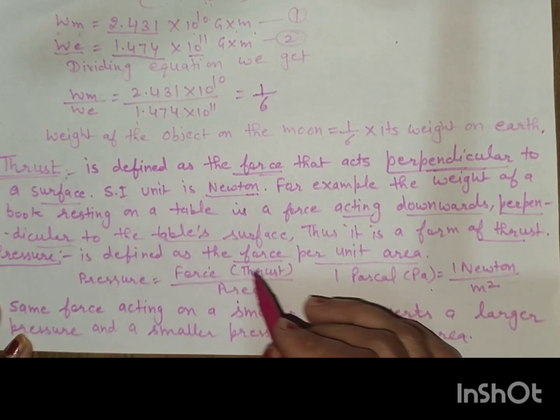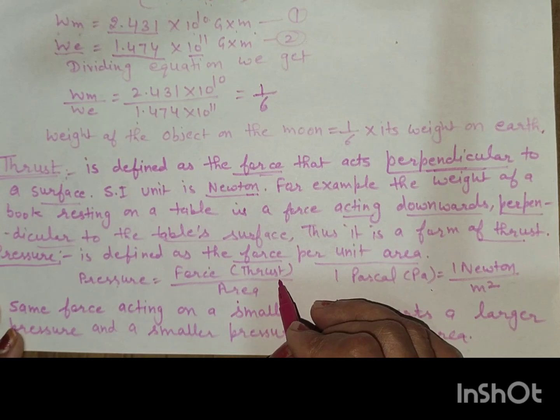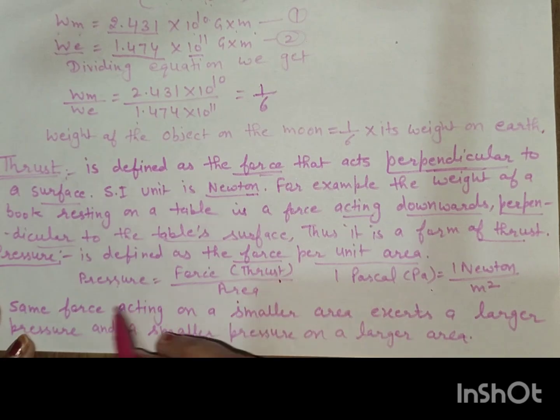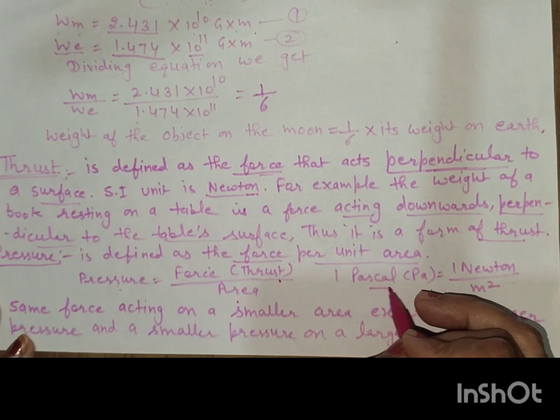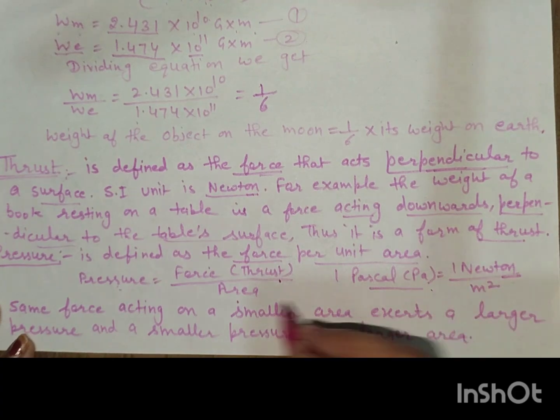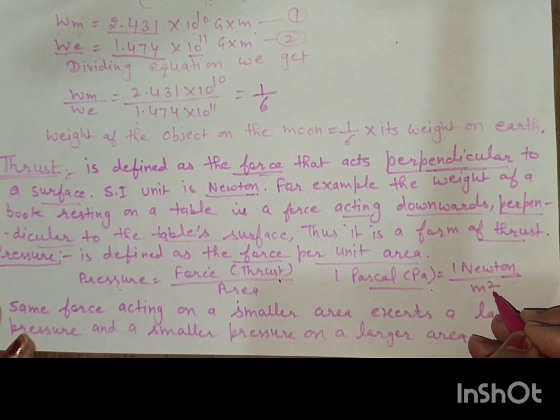And force is the thrust because it acts perpendicular on the surface. Pressure is force by area. Pressure unit is Pascal, Pa, force unit is Newton, and area is measured in meter squared.